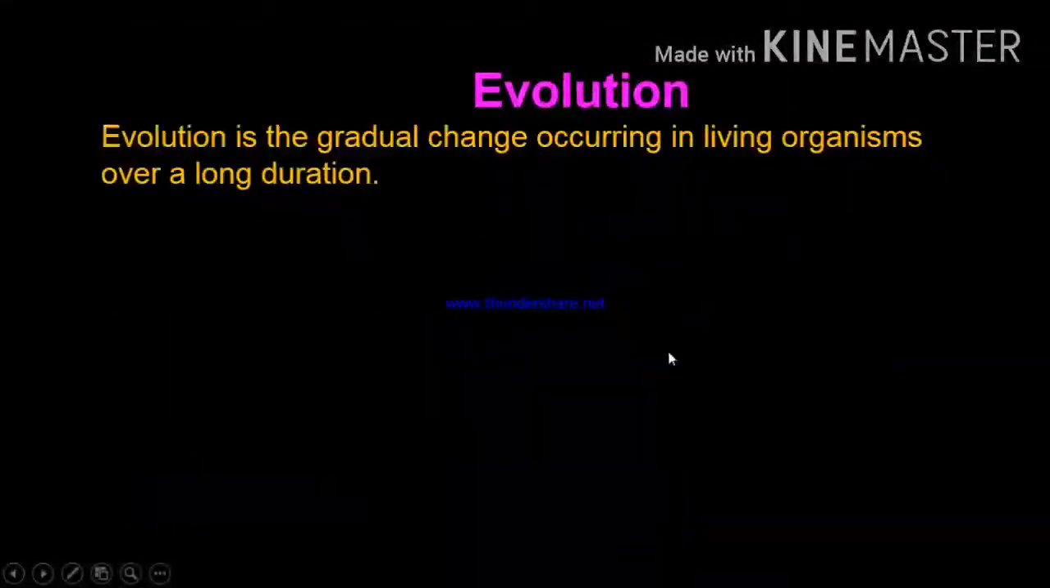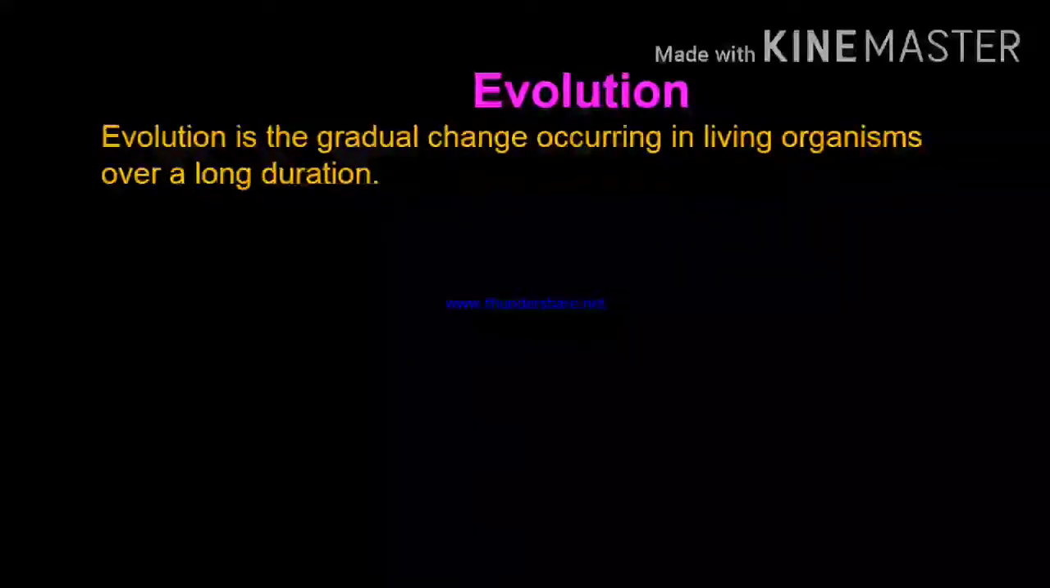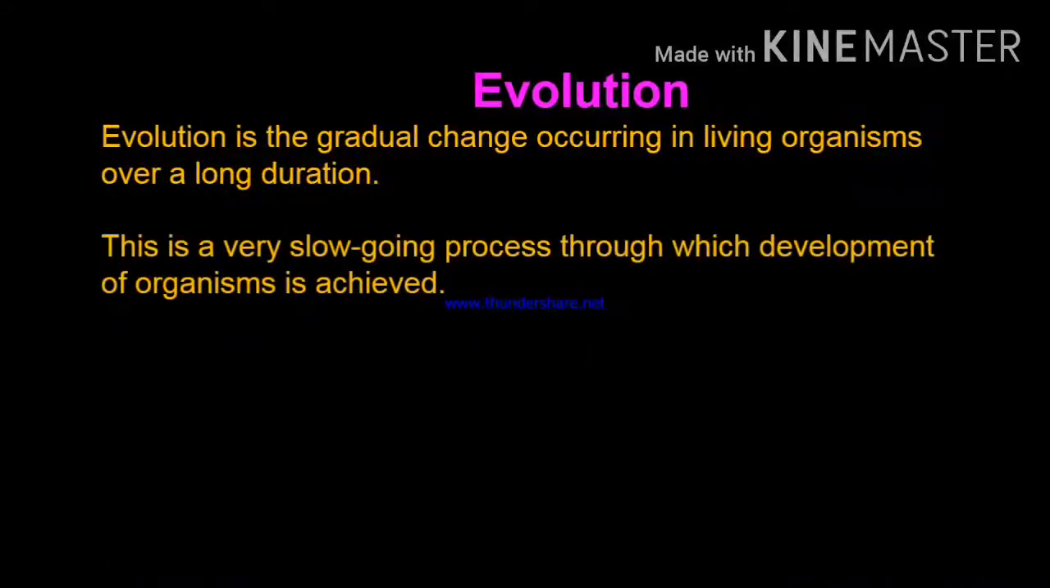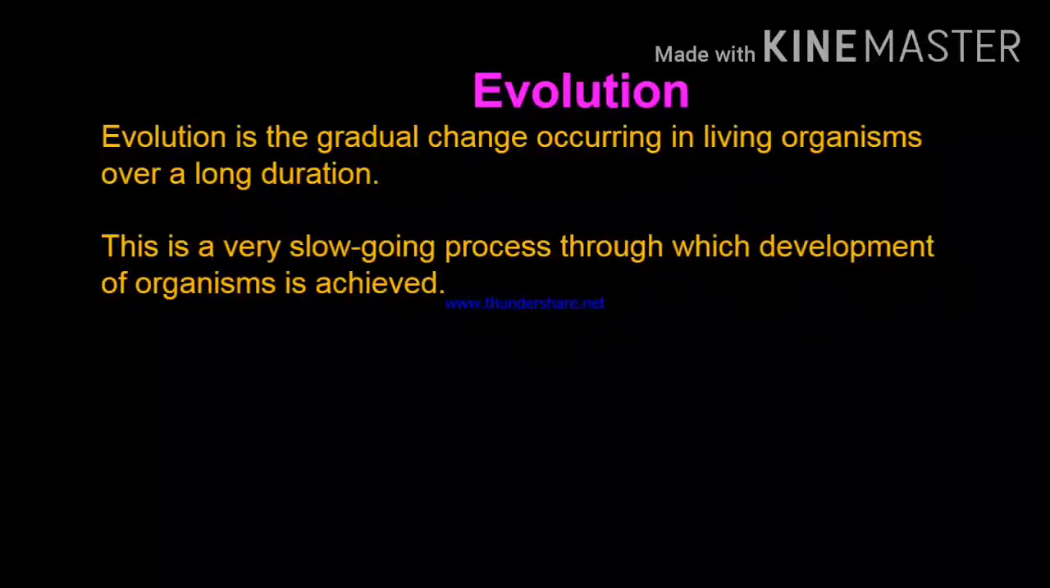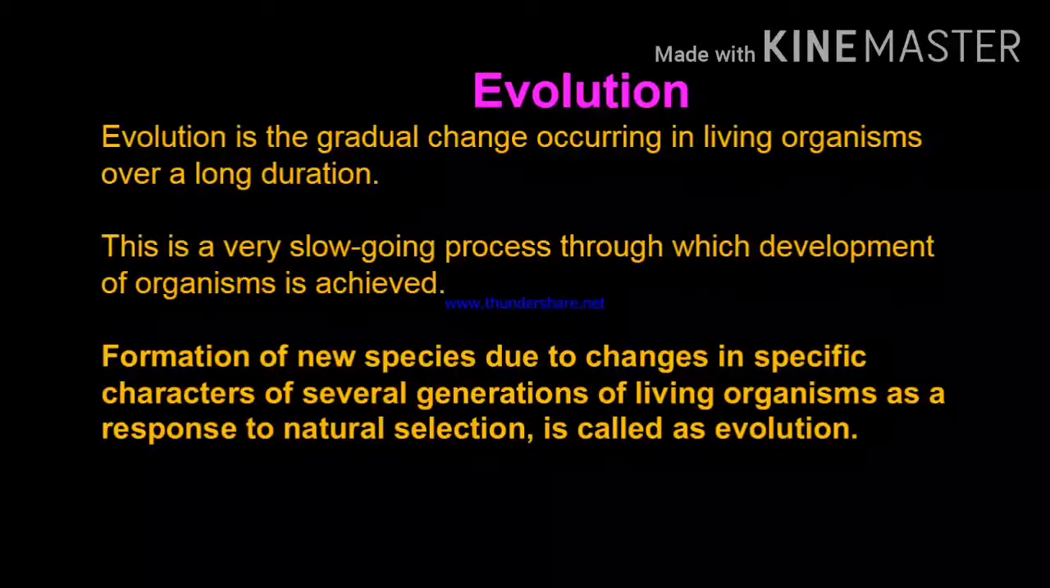Evolution is the gradual change occurring in living organisms over a long duration. This is a very slow-going process through which development of organisms is achieved. The definition of evolution is: formation of new species due to change in specific characters of several generations of living organisms as a response to natural selection is called evolution.